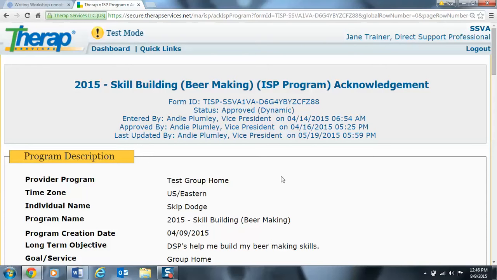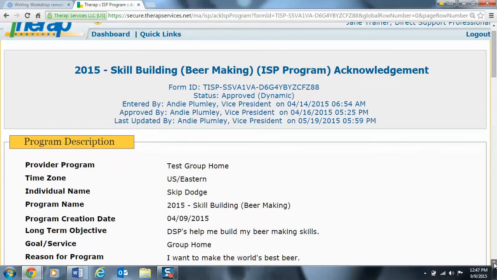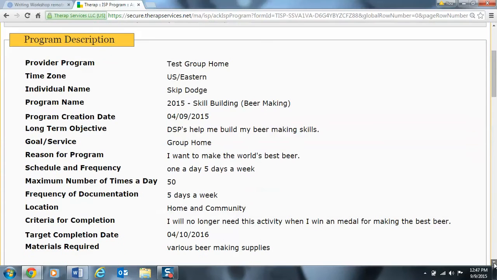What this does is it ensures that I read through the Part 5 for this objective prior to doing any documentation. If there's any changes made to this Part 5, you will also be required to do an acknowledgement before you write your documentation. Let's go ahead and take a look at this Part 5 for Skip Dodge for his beer making. What you will notice is at the top of the page it gives you a program description.